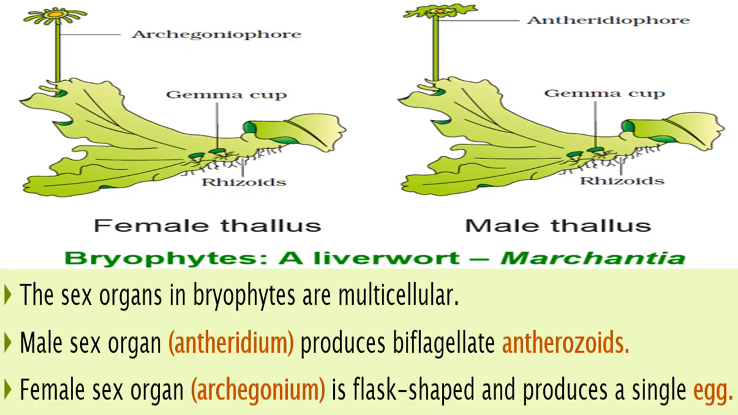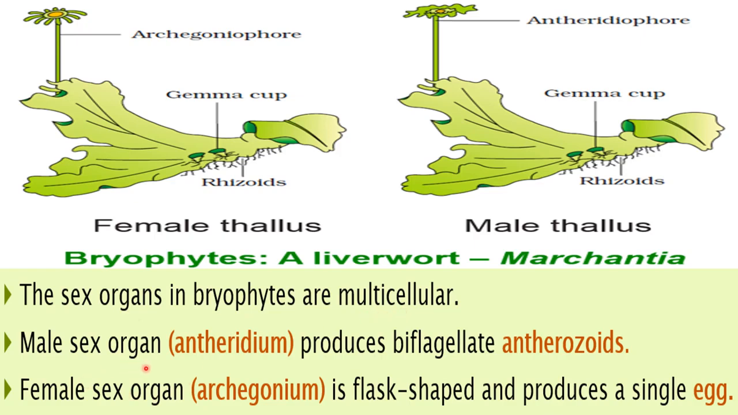Now see here, this is one example of the bryophyte. This is the diagram of a bryophyte, and here this is the gametophyte structure where the gametes will be produced, right? Now the gametes will be produced in the gametophyte. And the sex organs will be required for the production of the gametes. So the sex organs in bryophytes are multicellular.